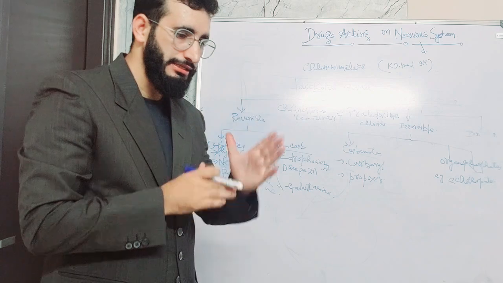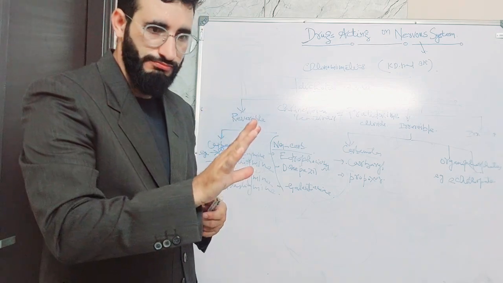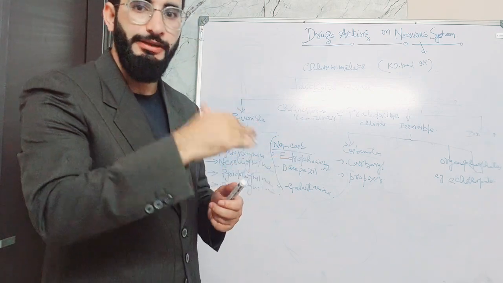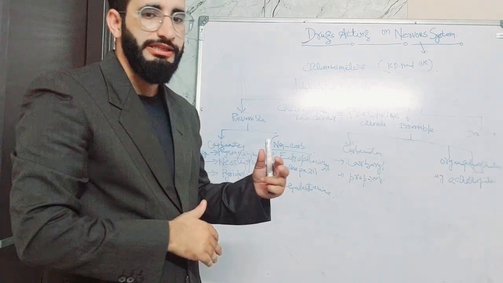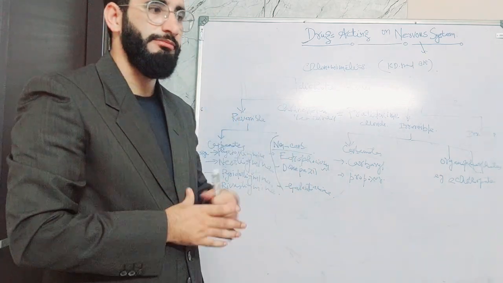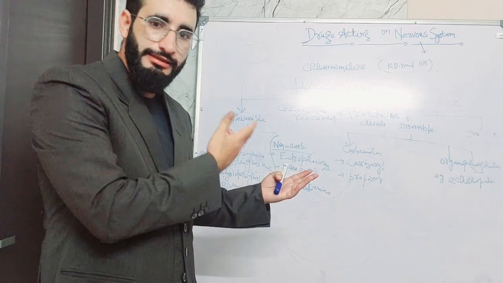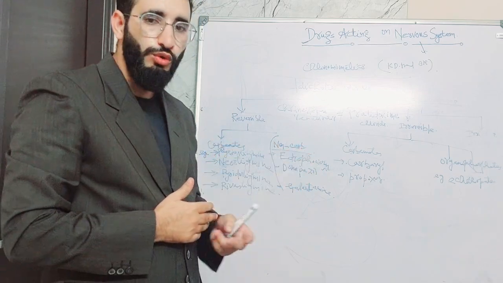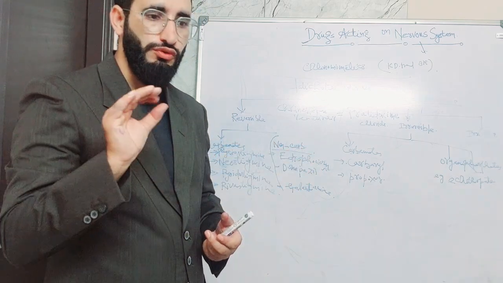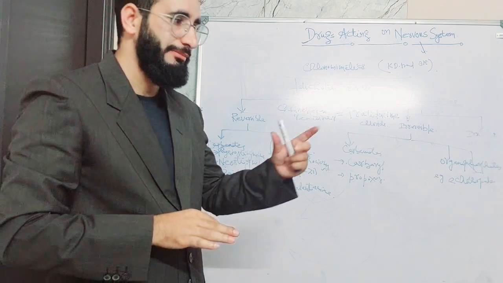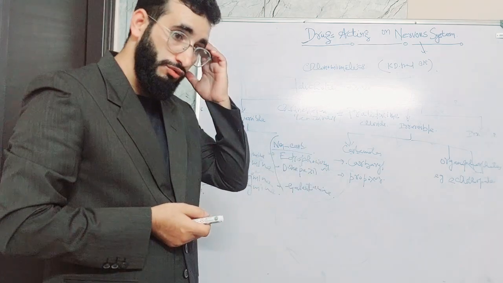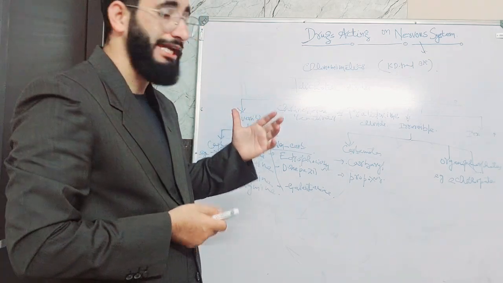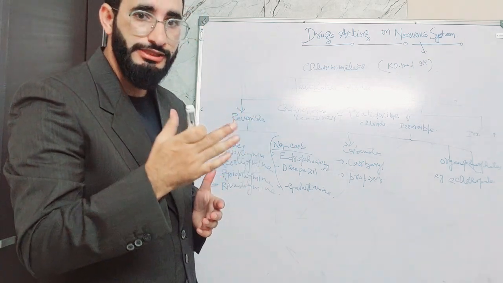The nervous system is divided into the central nervous system and the peripheral nervous system. The peripheral nervous system is subdivided into the autonomic nervous system and the somatic nervous system. The autonomic nervous system is again divided into the cholinergic and adrenergic systems. Today we'll look at the drugs which act on the cholinergic nervous system.